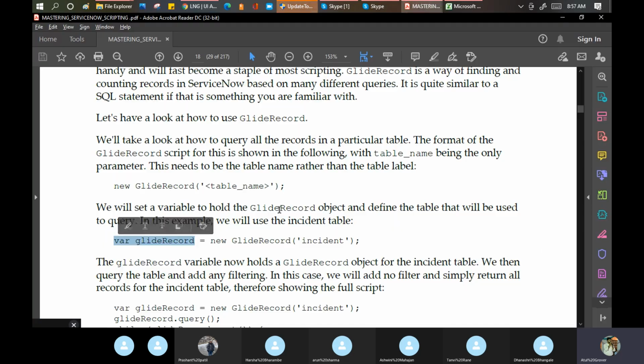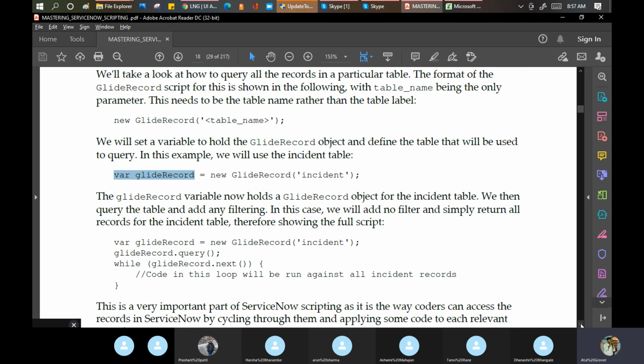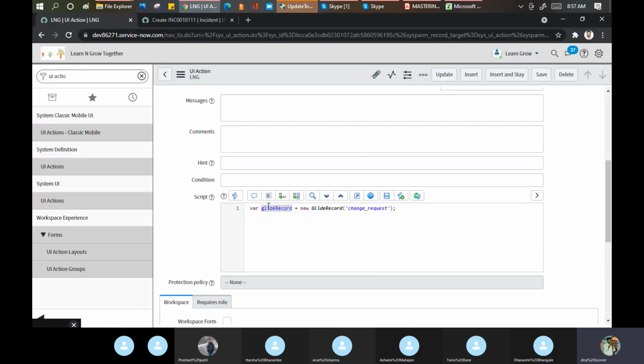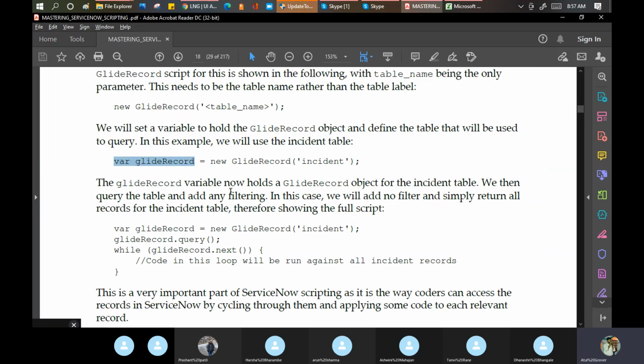Now let me go this side. What it says now: the GlideRecord variable holds the GlideRecord object of the incident table. Means this particular variable contains all the objects of this particular table. That is one thing that has been done. So the first point has been taken care of. We then query the table. Now we will put a query and I want to see.